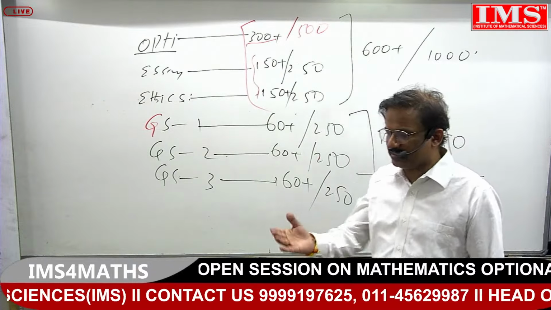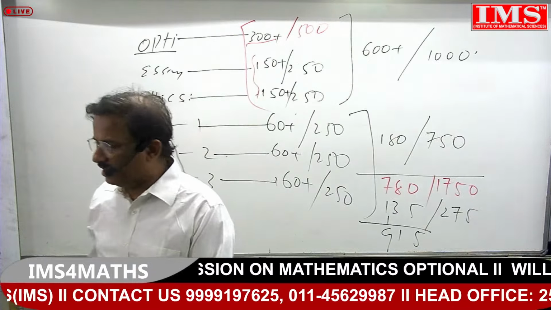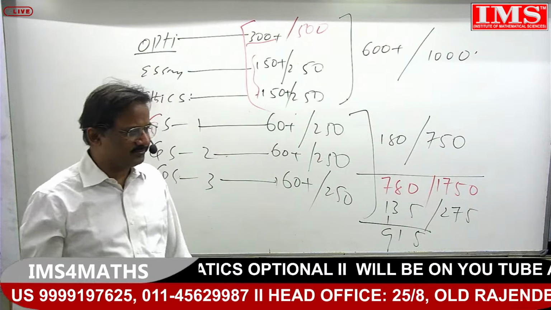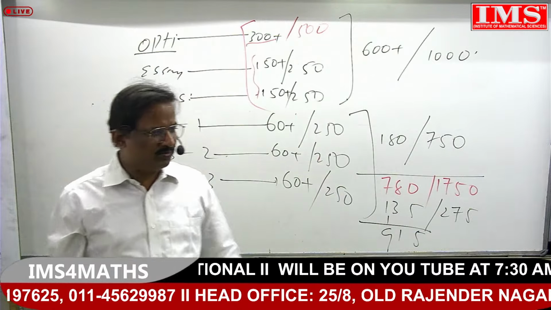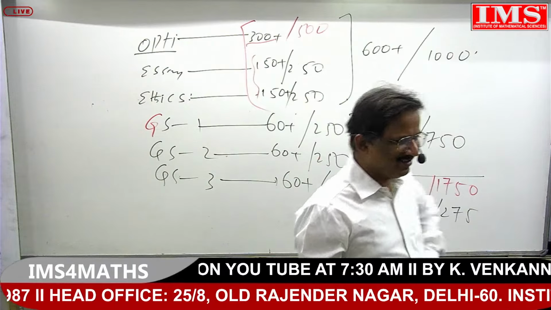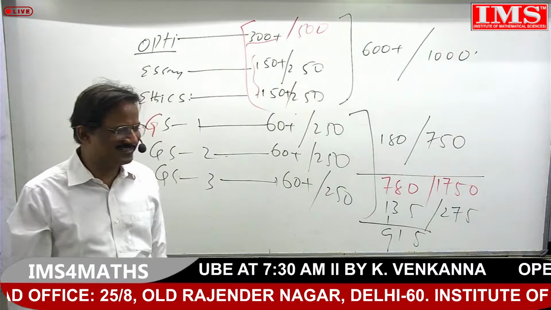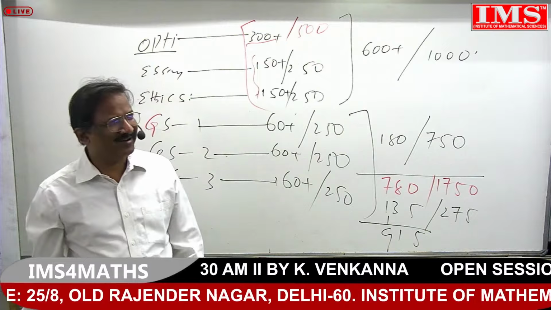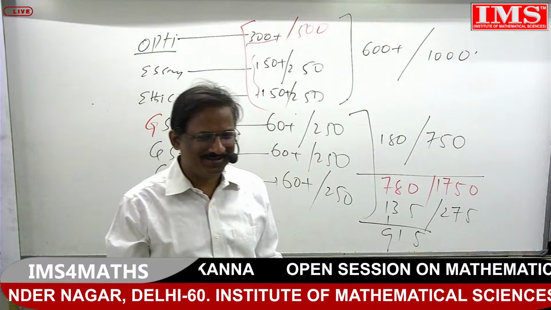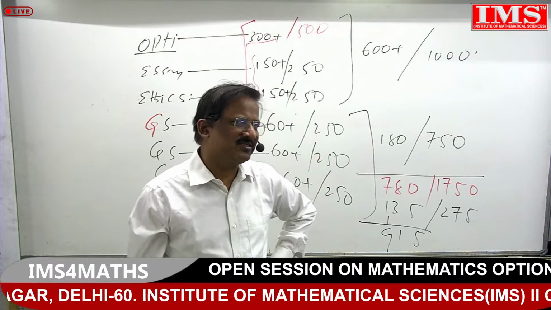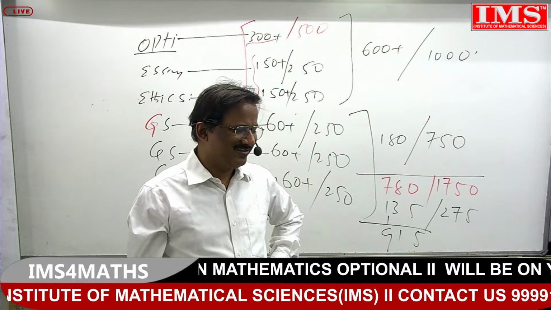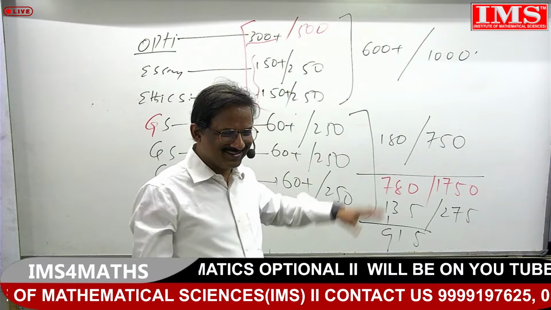Go and see the previous people who cleared the exam, and what their marks strategy was in these three. Sometimes only with mathematics strength, they clear the rank, even if they get fewer marks in many other places. I didn't take their names, but there are two people. Every time he gets some marks in mathematics, 340, 330, his marks are the highest. But he gets less marks in general studies.